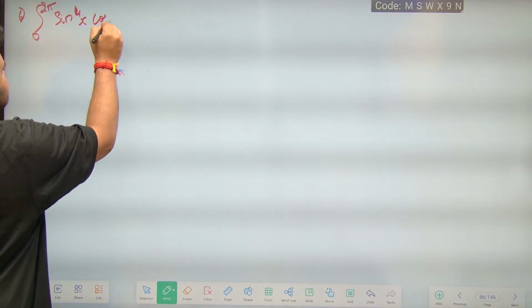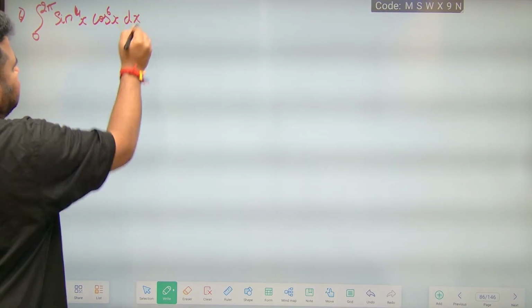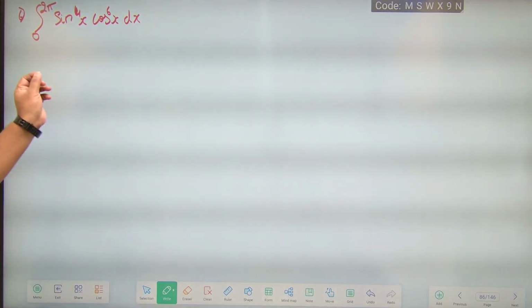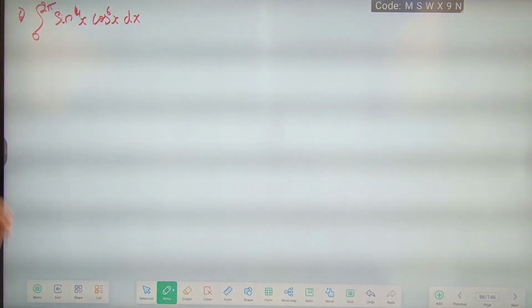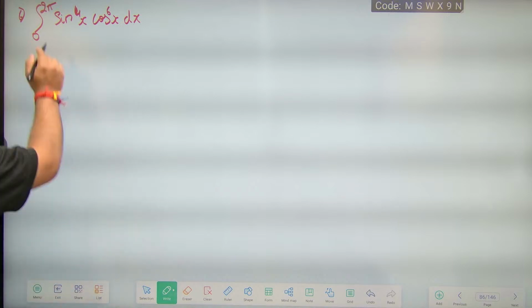dx. Okay, now this is of the form sin power mx cos power nx, where m and n are even. I can apply that, but that is applicable only when it is 0 to pi by 2. But here I am having what? 0 to 2 pi, correct na? So what can I do here?